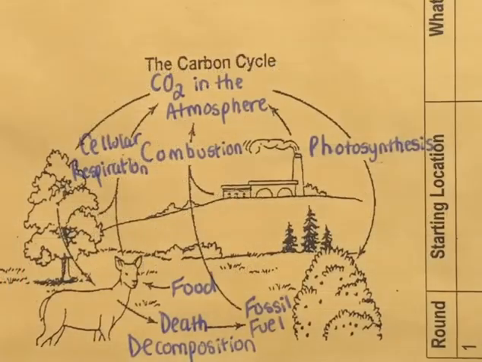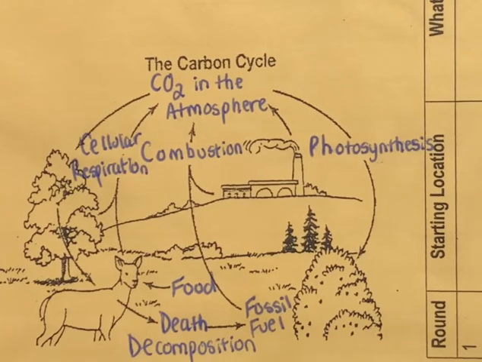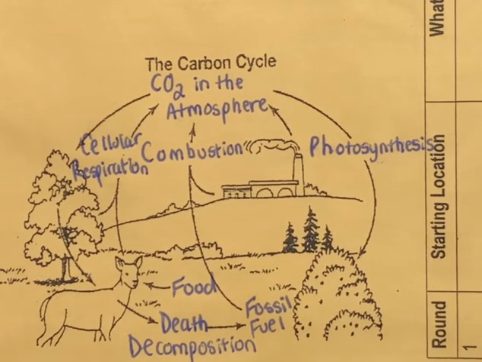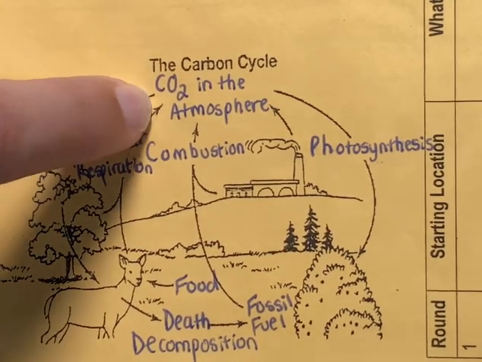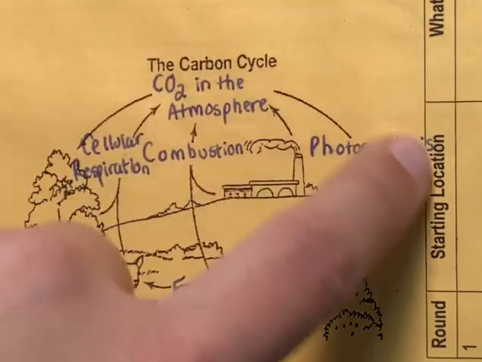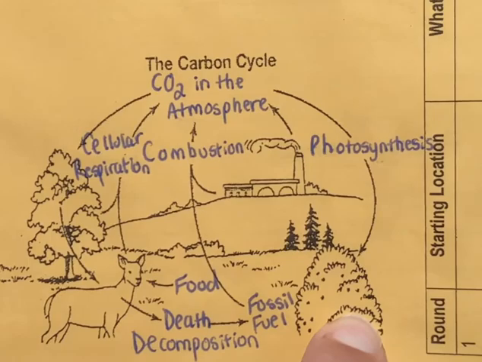The last thing I want to cover is the carbon cycle that we labeled when we did carbon on the move in class. As I just talked about, all the carbon eventually is going to make its way back into the atmosphere at some point. No matter where it came from, where it started from, it all goes back into the atmosphere. Once it's in the atmosphere, plants can take it in through photosynthesis, because remember, it's a reactant for photosynthesis.